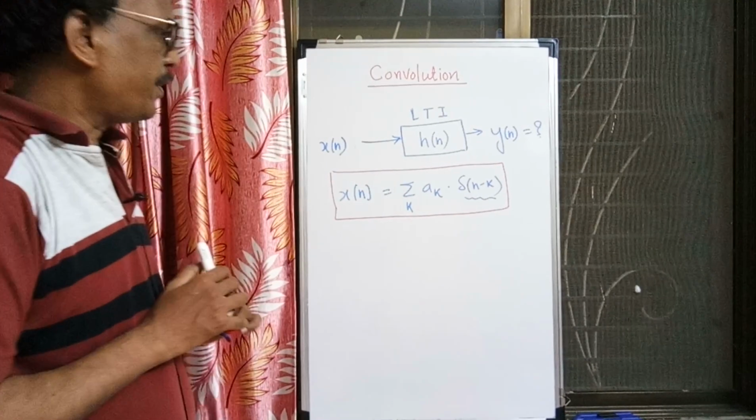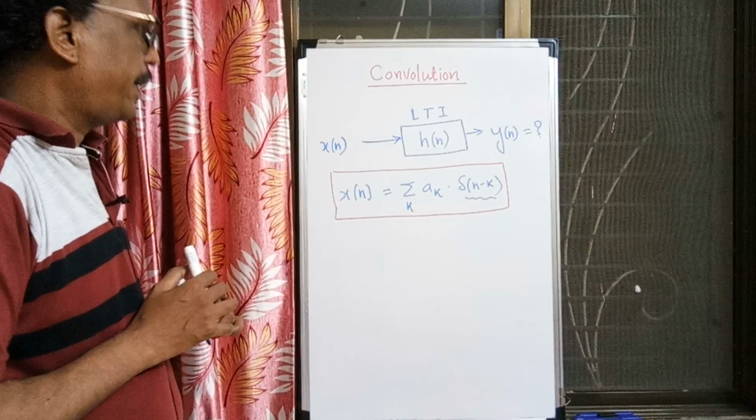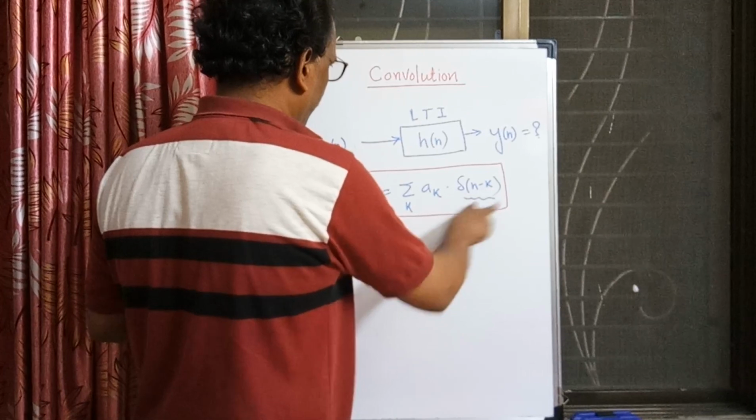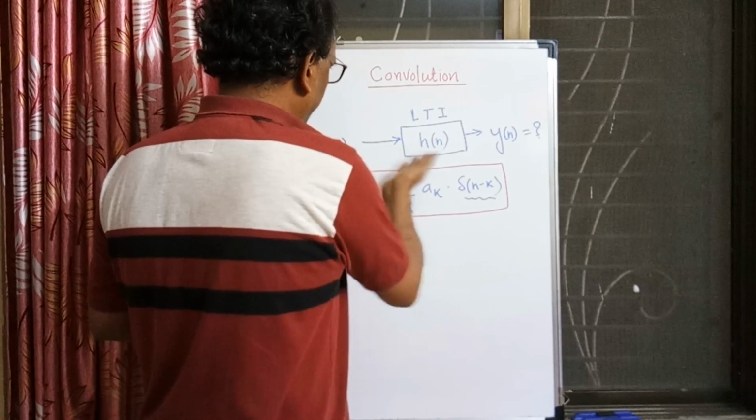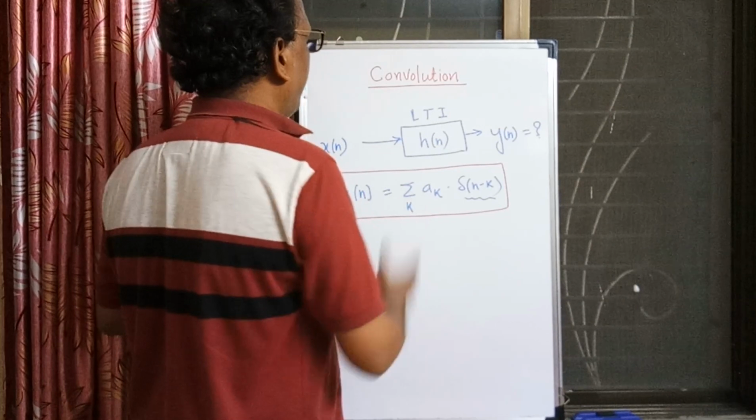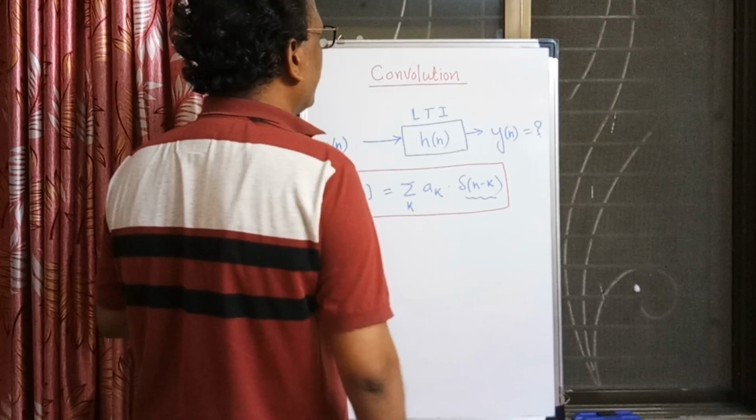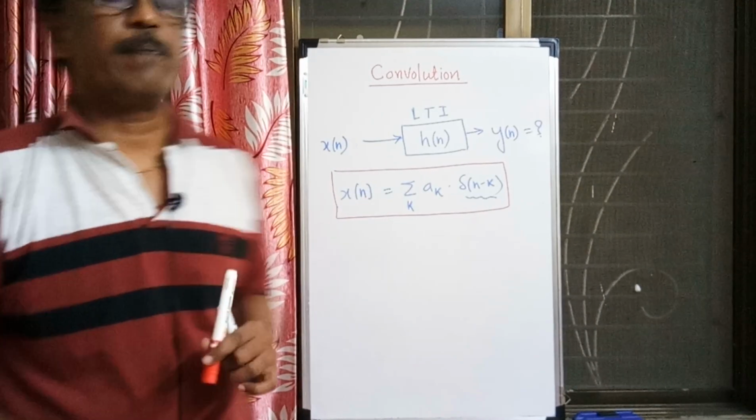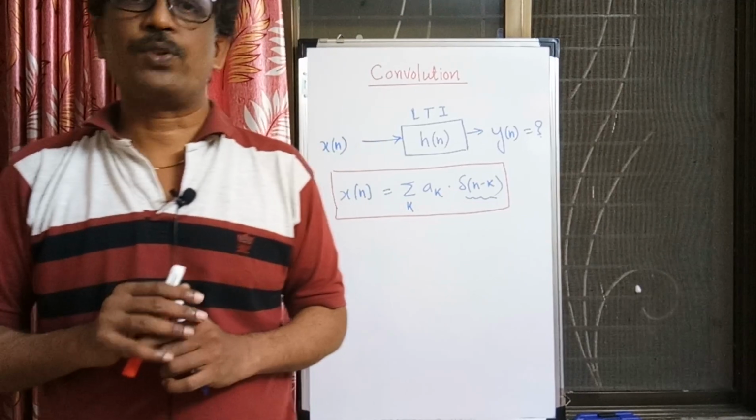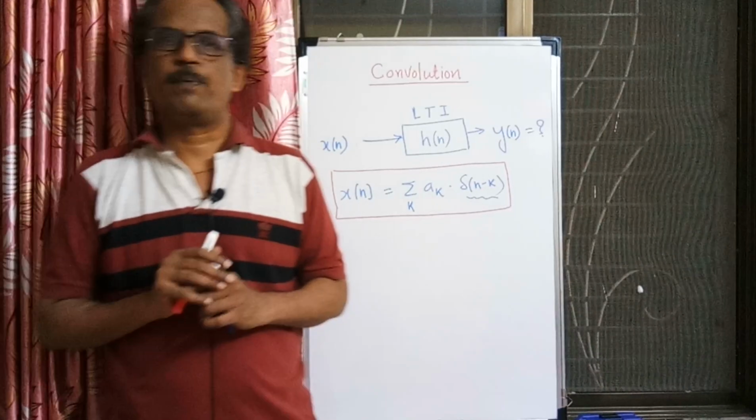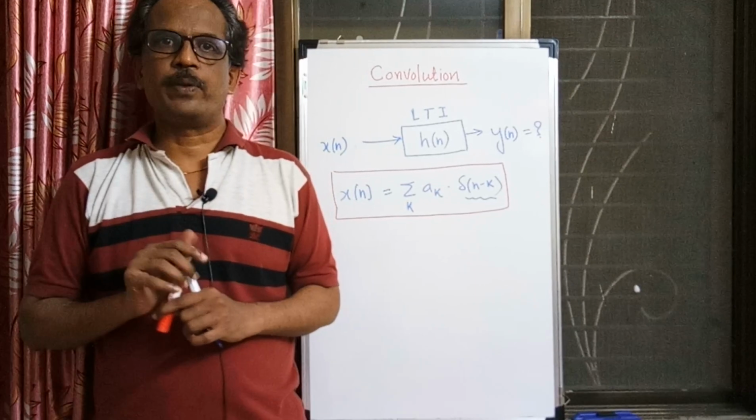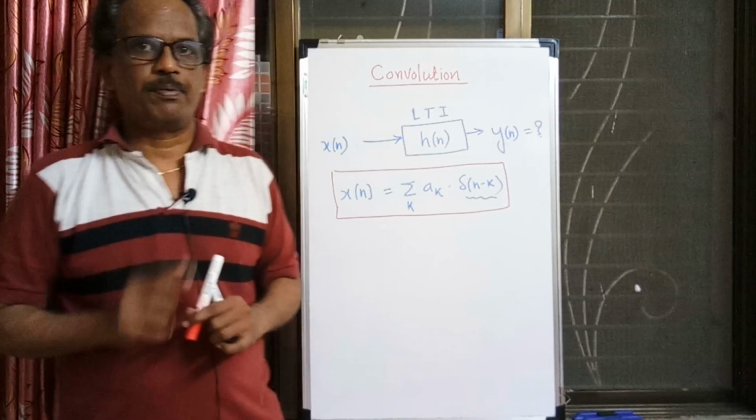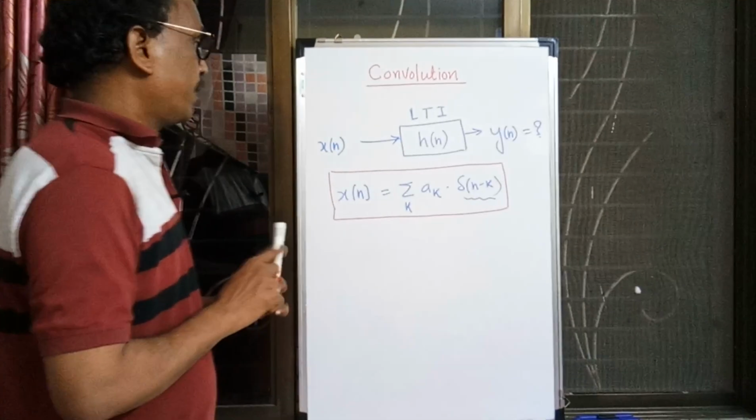So having this representation in our hand, what input are we applying? We are applying this kind of input: shifted impulses, and sometimes weighted and shifted impulses. Since the given system is a linear system and a time invariant system, we have to exploit both properties, and then we can see the beauty of what kind of output we get.